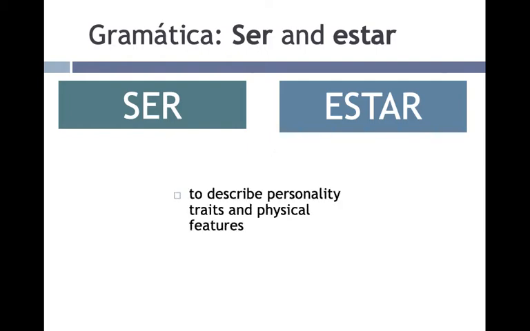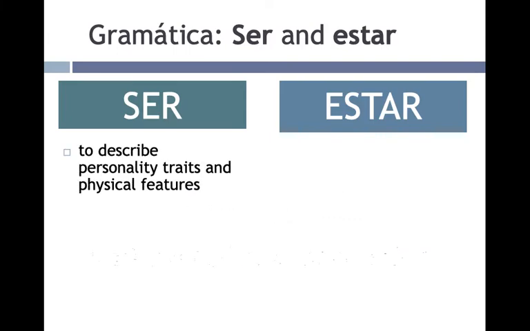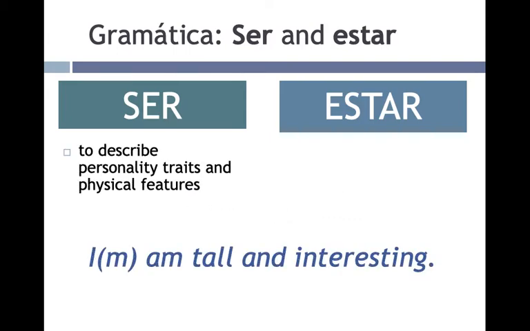Which do you use to describe personality traits and physical features? Ser. Now these are features that are more stationary, that aren't likely to change quickly. ¿Cómo se dice, I, a masculine, single person, male, am tall and interesting?